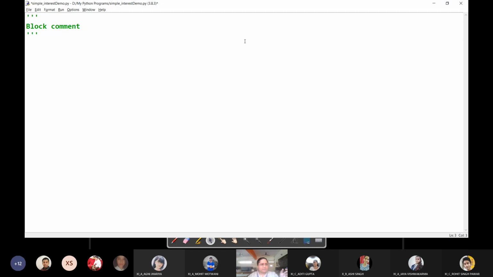So if you leave notes at certain places, programmer's notes, that at this point I'm calculating the factorial, at this point I'm calculating something else, then your program becomes understandable to the programmer itself. Your program becomes more understandable and readable. So I'm using a block comment here, and I'll be specifying the program question over here.